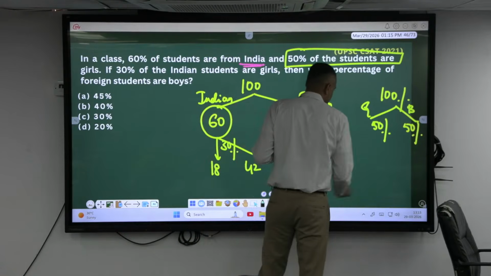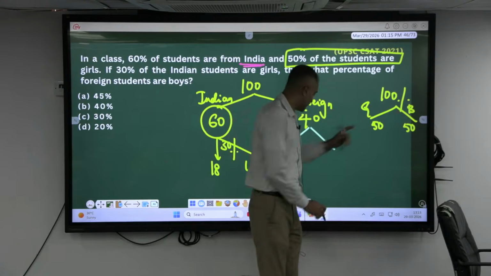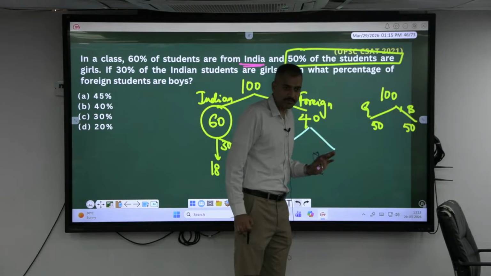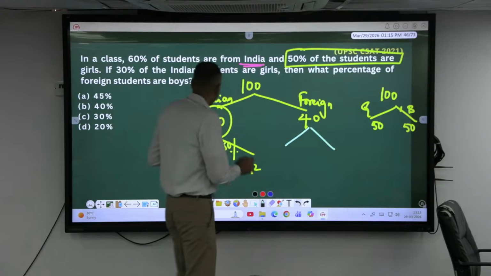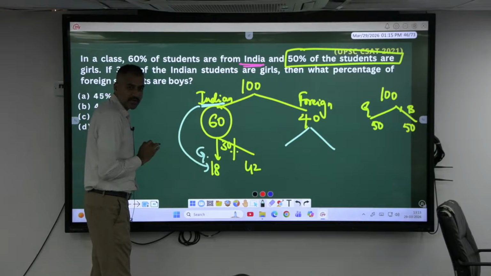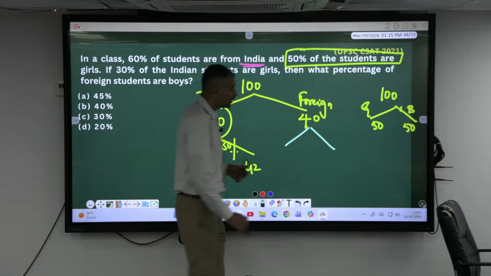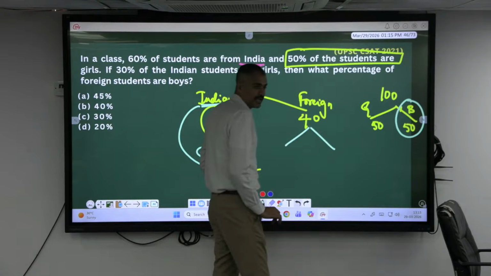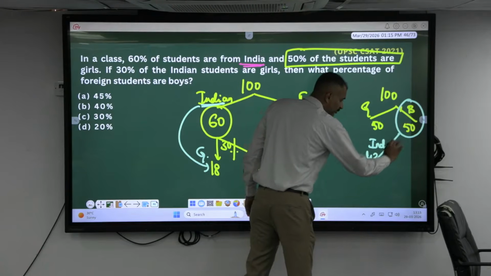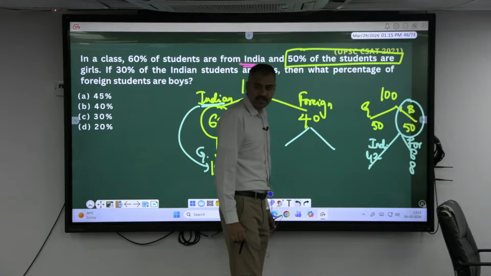Now, since I have assumed 100 number, I will take 50-50. How many boys are there totally? In this 100, total number of students we have taken 100, right? This also should be 100, in which 50 girls, 50 boys. Agree, madam? Now, in India how many girls are there? 18, isn't it or not? 18 girls. So, 42 has to be what? Boys. Now, total number of boys are how many? 50, out of which Indian boys are how many? Indian boys are 42. So, foreign boys 8, isn't it, sir?